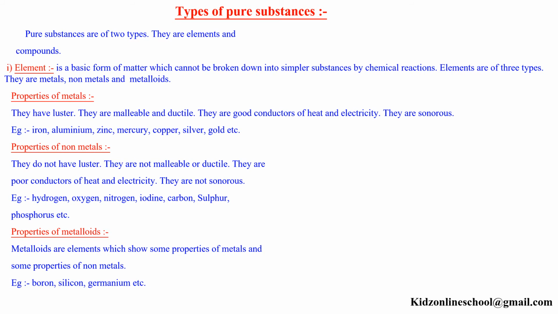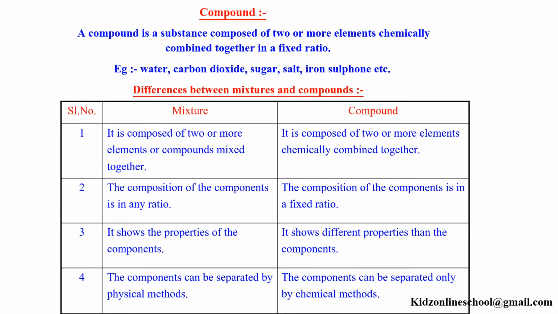Properties of metalloids. Metalloids are elements which show some properties of metals and some properties of nonmetals. Example, boron, silicon, germanium, etc. Compound. A compound is a substance composed of two or more elements chemically combined together in a fixed ratio. Example, water, carbon dioxide, sugar, salt, iron sulfide, etc.